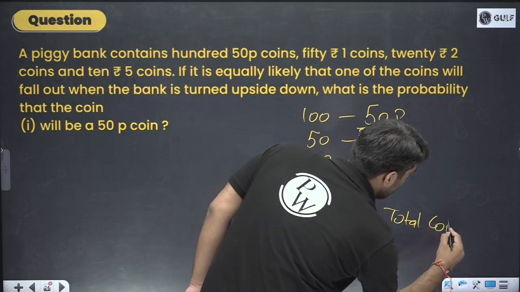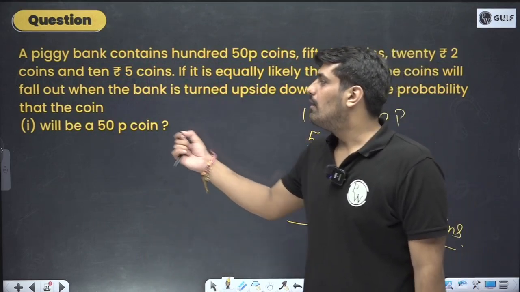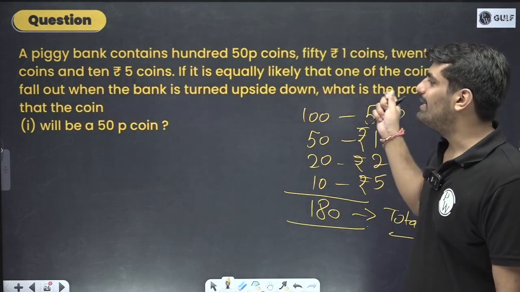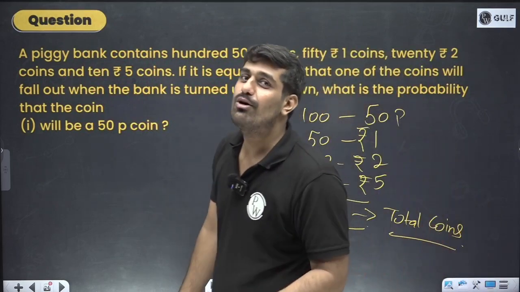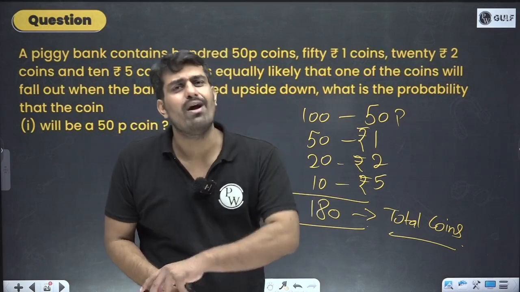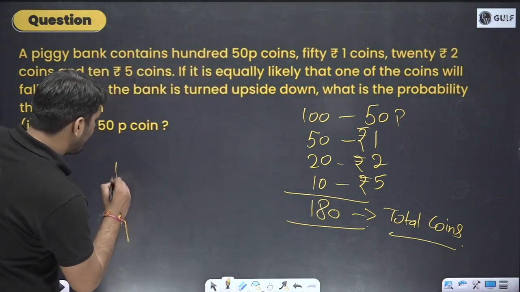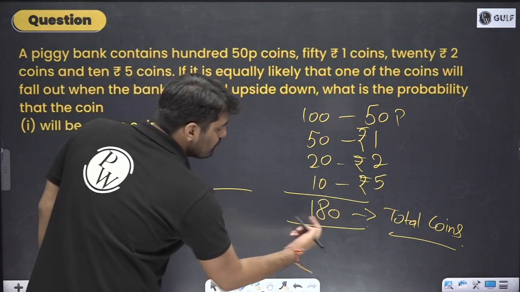Total coins. And what are they asking us? They are asking us the probability that, when the bank is turned upside down, the coin that comes out will be a 50 paisa coin. It might be possible that you have broken it, and one coin somehow gets out of the space provided. So the probability of getting a 50 paisa coin will be what? Total number of coins 180.